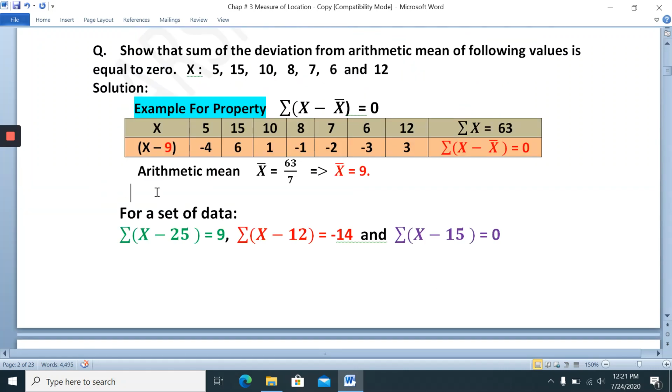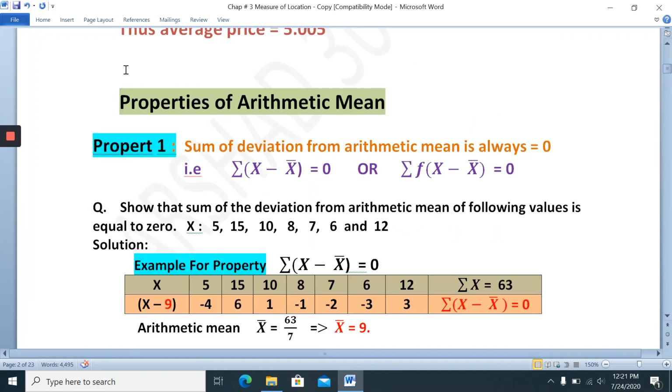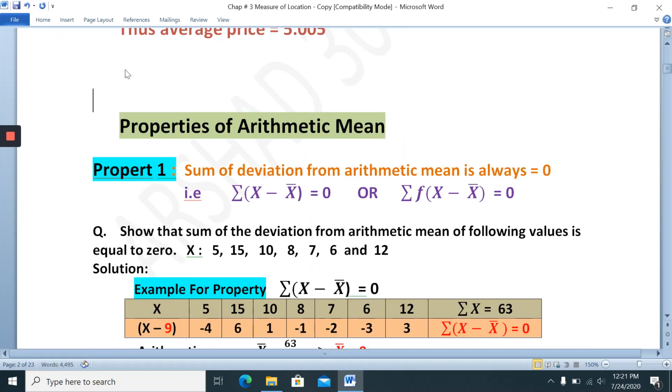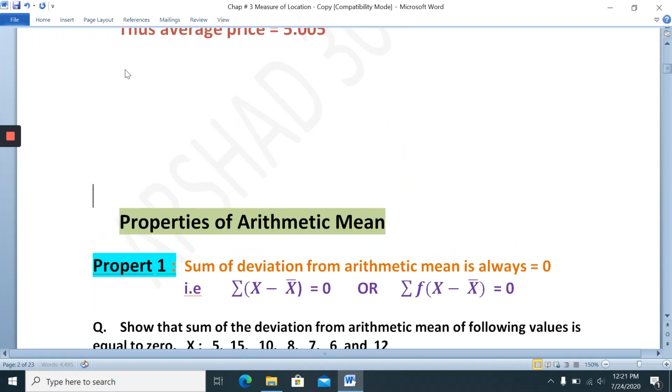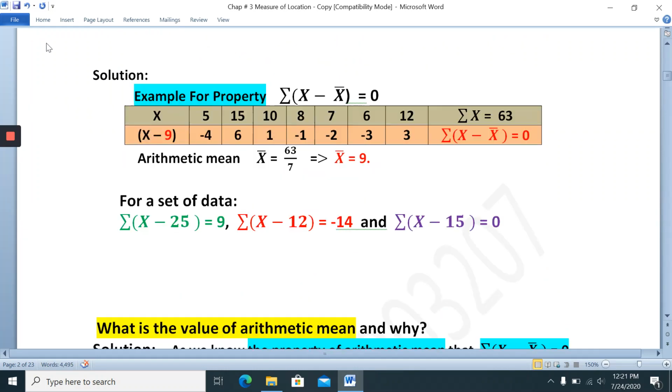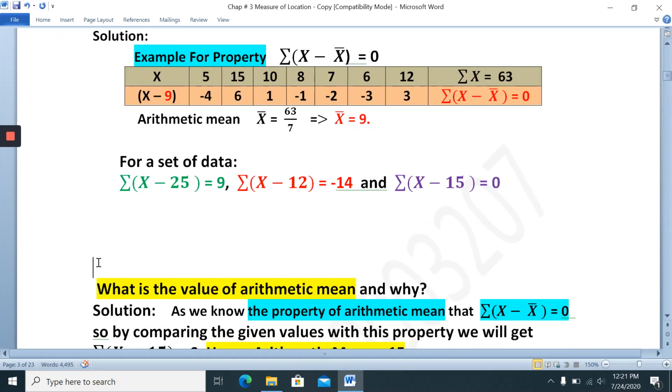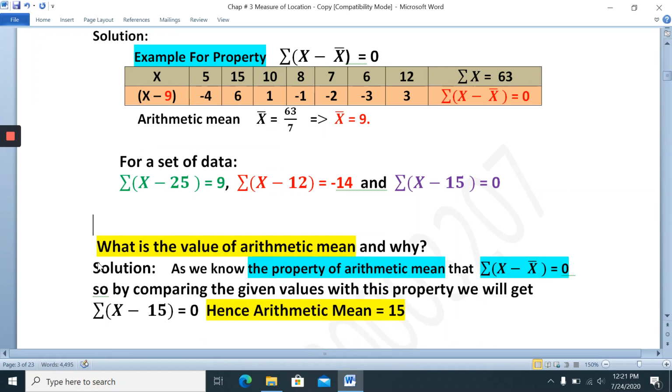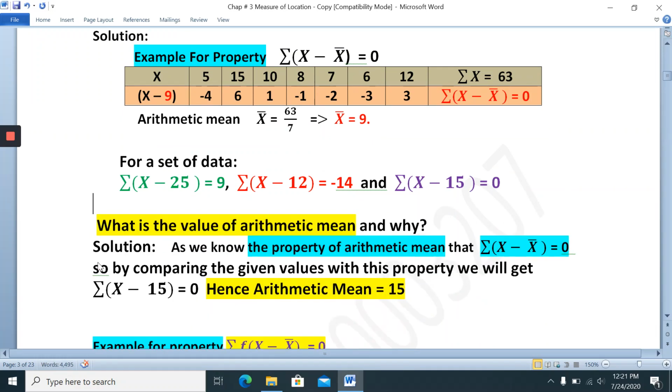We need to scroll it down on one page. So here, now is the value of arithmetic mean. This is the given question, okay?